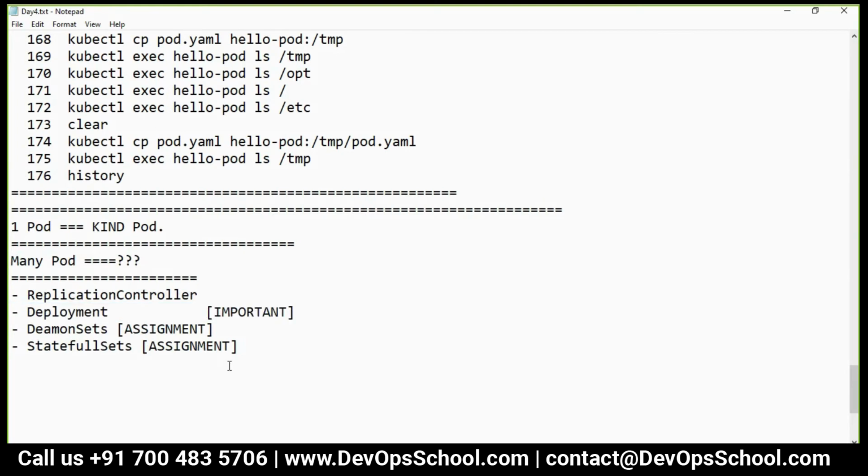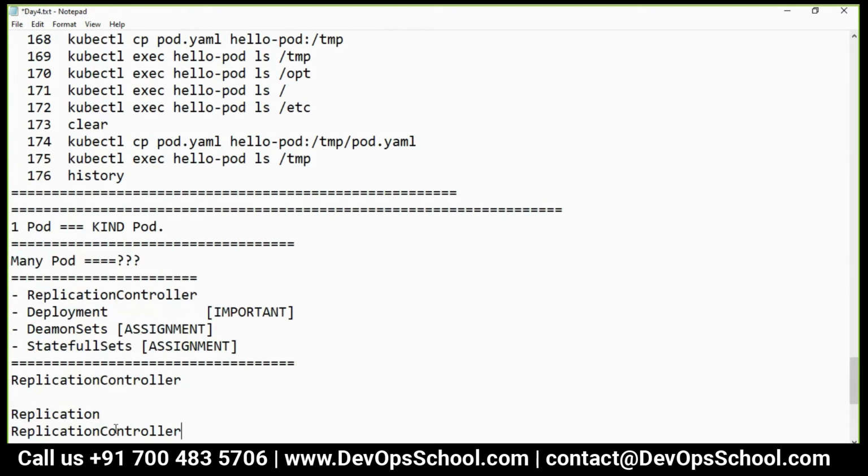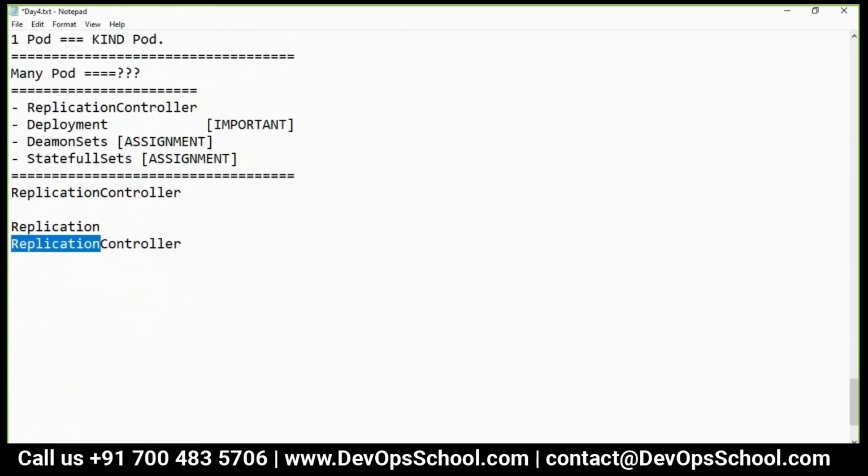Now, the question is, what is a replication controller? So guys, a replication controller has 2 features. One is replication, and it has a controller also. Replication means it will replicate one to many. And controller means it will control that many pods all the time.